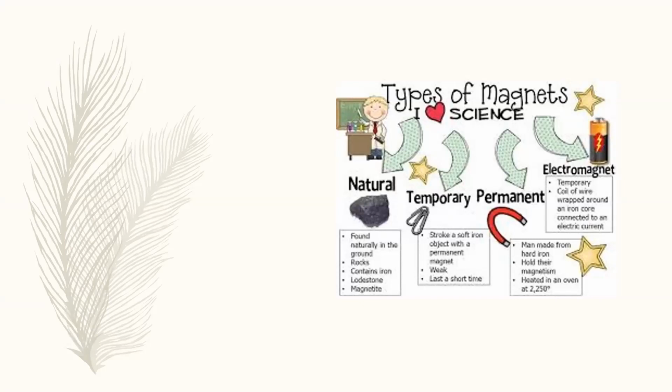Permanent magnetic materials are those materials like hard iron and steel, etc. These materials, if you apply the external magnetic field, after removing the external magnetic field, they behave like a magnet. So these are so-called permanent magnetic materials, and electromagnetic materials are those materials from which if you pass the electricity through them, they behave like magnets. They were so-called electromagnets. So basically four types of magnetic materials we have.